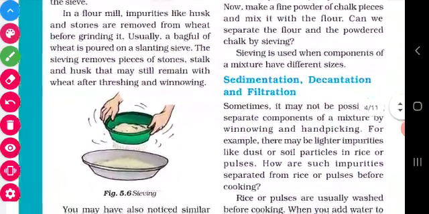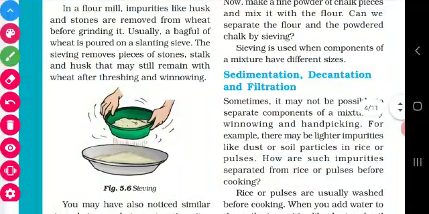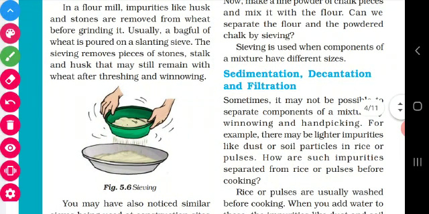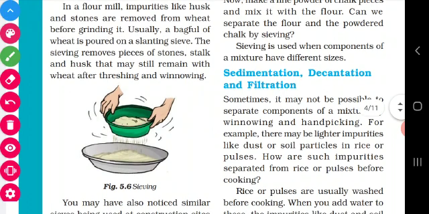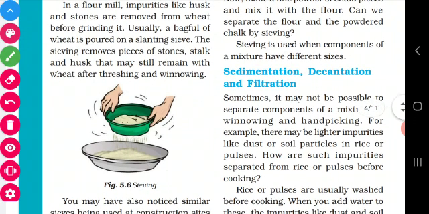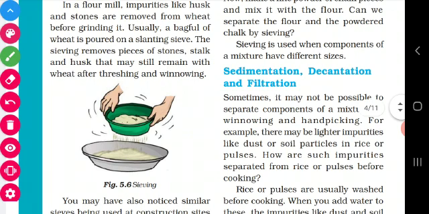Let me give you an example. If wheat flour is mixed with sugar, how will you separate that? That is a mixture, isn't it? The wheat flour and sugar is a mixture. We have to separate it into wheat flour and sugar.